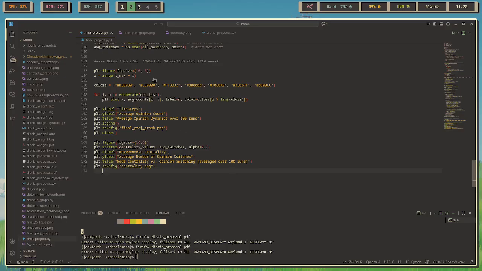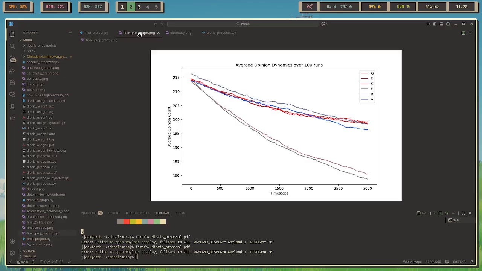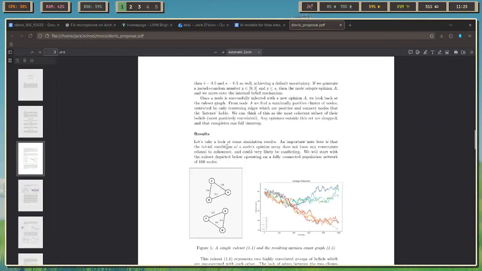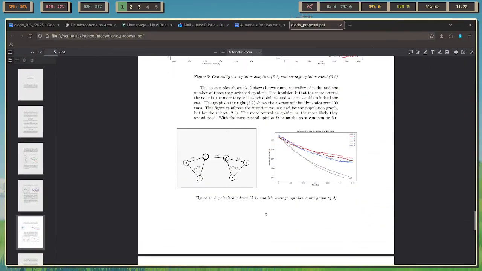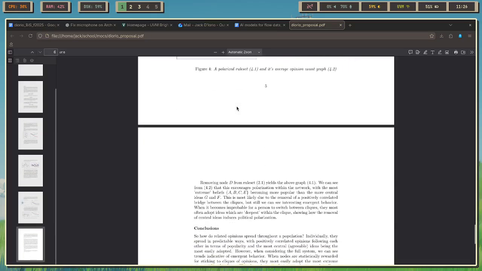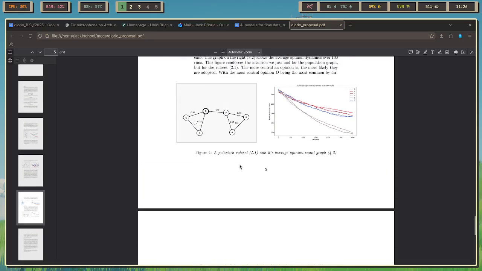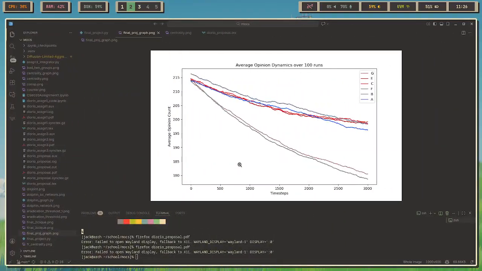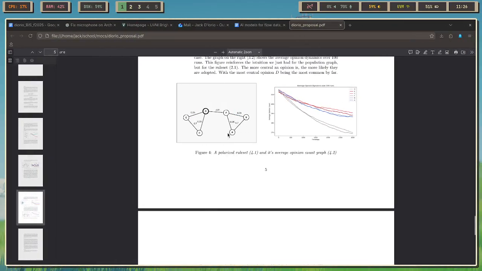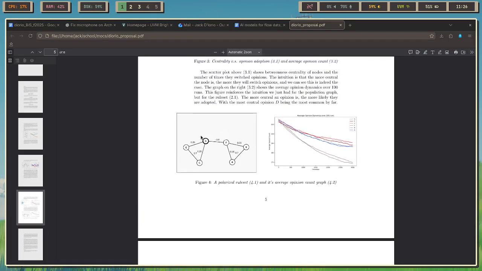One of the best figures produced is this, which is the average opinion dynamics over 100 runs. This is really cool because, in my paper, you can see what this is actually showing, and if you read the rest of it, it becomes more clear that this graph represents polarization within a population. When we structure the rule set graph in such a way that you get two polarized cliques of ideas or beliefs, it turns out that, operating over the London Transport Network, people are less likely to pick the center ideas and more likely to pick ideas that are far on the edges of their cliques, the most extremist views. That was a really cool piece of emergent behavior that I observed.